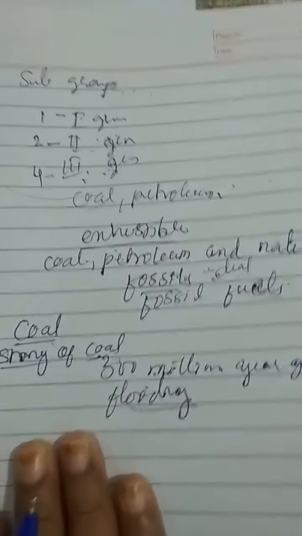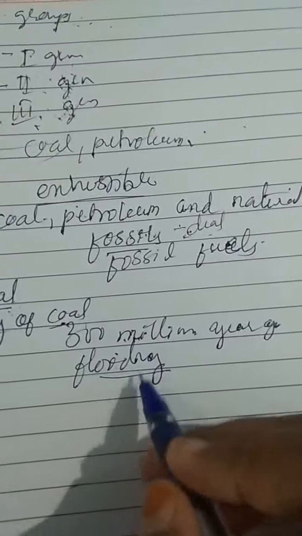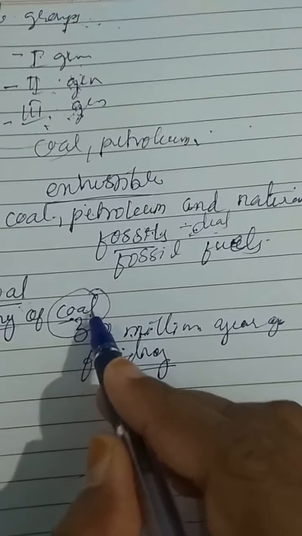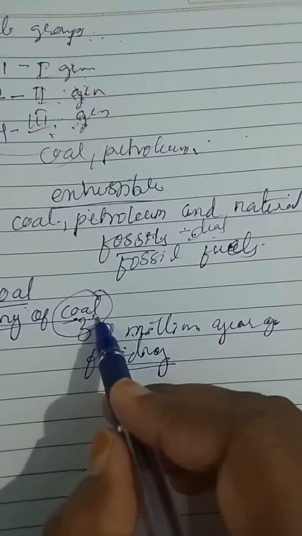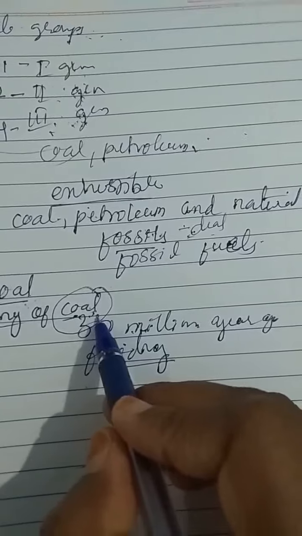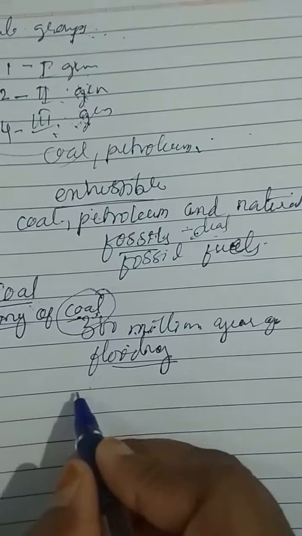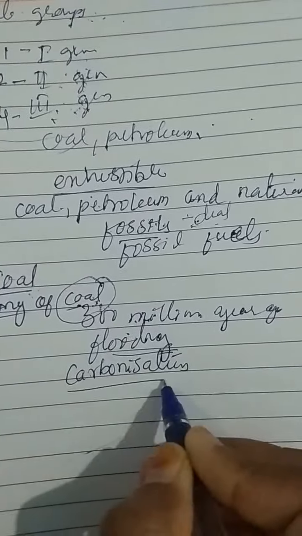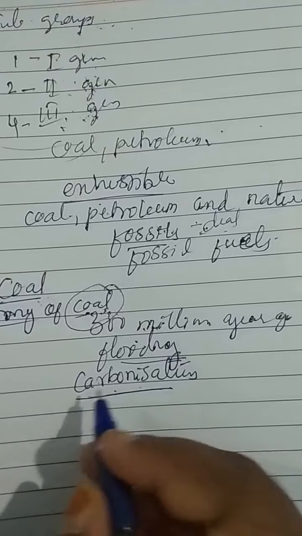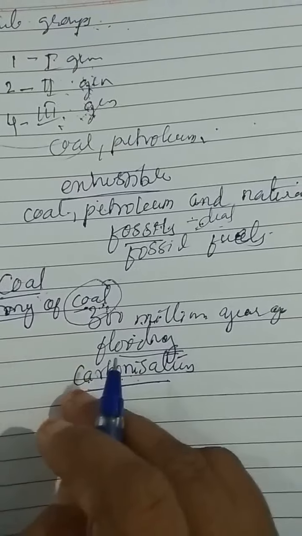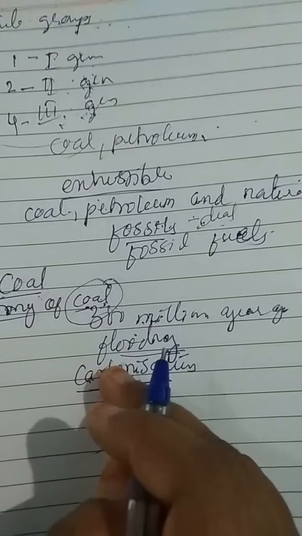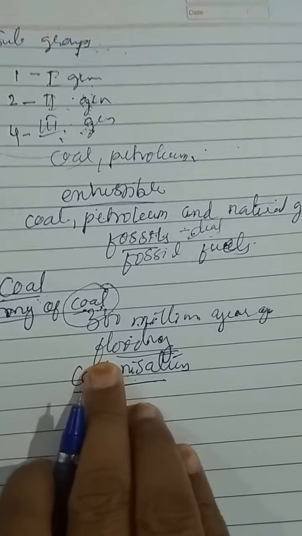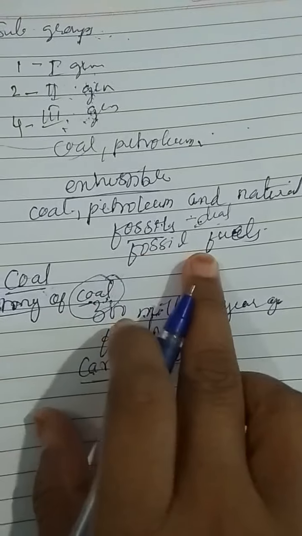Dead plants slowly converted to coal. As coal contains mainly carbon, the slow process of conversion of dead vegetation into coal is called carbonization. What is it called? Carbonization. What is carbonization? The slow process of conversion of dead vegetation into coal is called carbonization. Since it was formed from the remains of vegetation, coal is also called a fossil fuel.